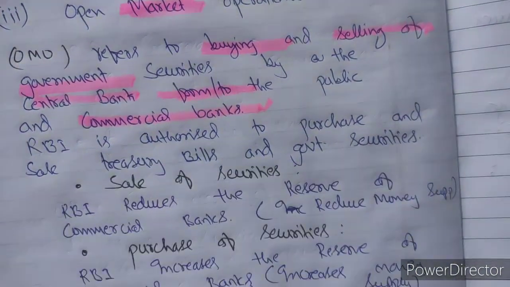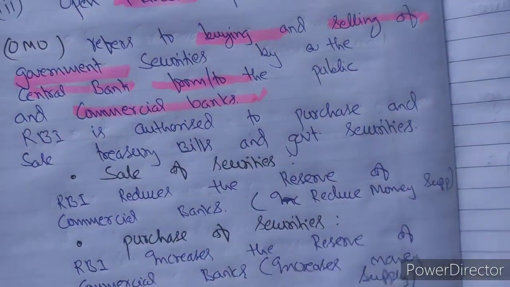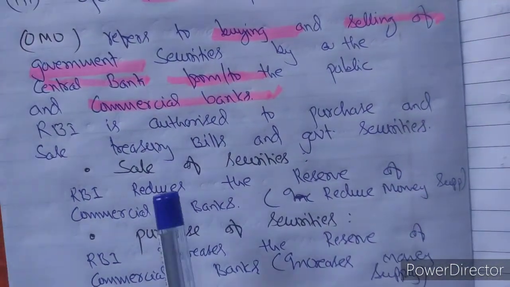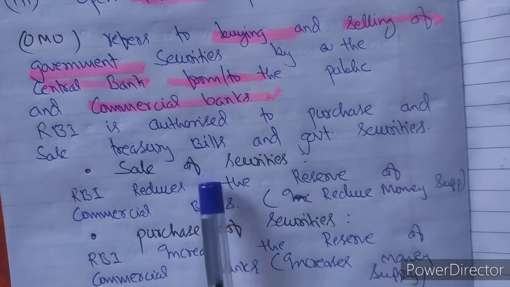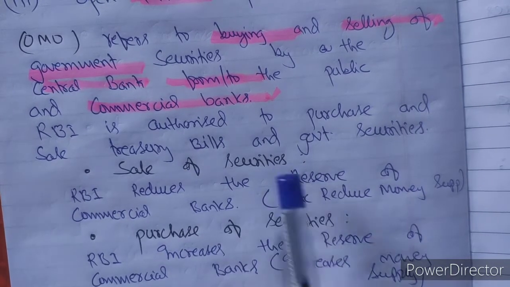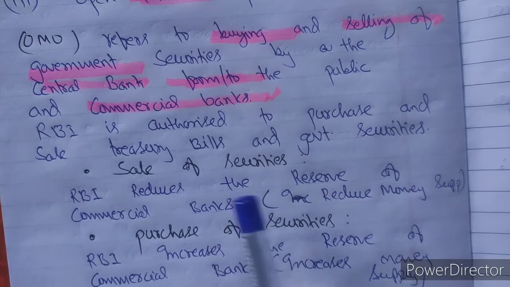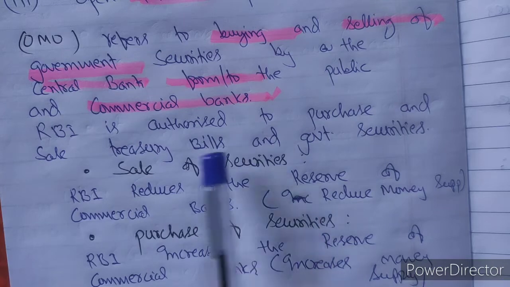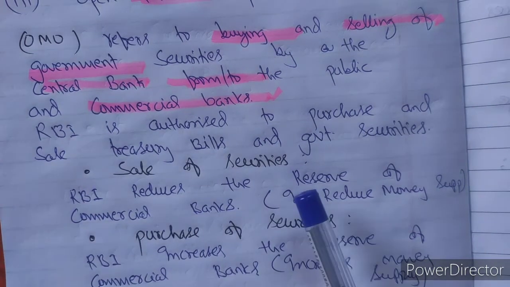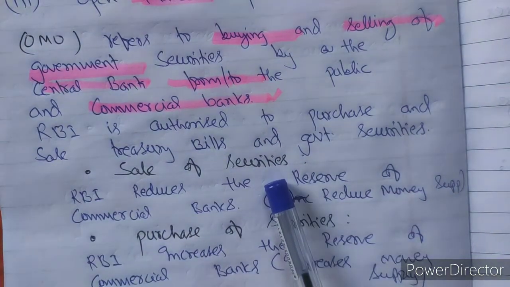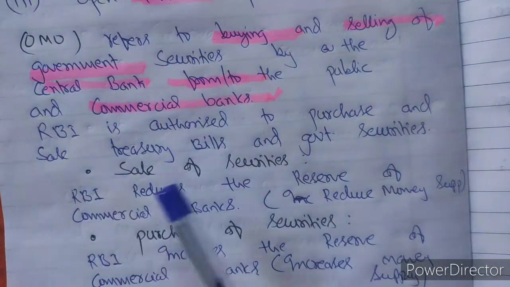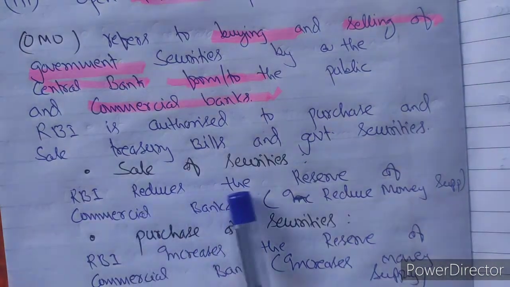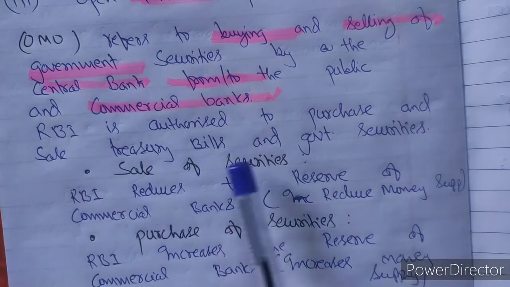For example, we can say the sale of securities or the purchase of securities. What will happen if there is a sale of securities by Reserve Bank of India? If RBI is selling securities to commercial banks and the general public, it is necessary and compulsory. There are certain guidelines also. It is necessary and compulsory for commercial banks and the general public also to purchase such securities if RBI is selling. As they will be purchasing securities, their money now will be with RBI and they will keep the securities with them. It will reduce the money supply. So RBI reduces the reserve of commercial banks by sale of securities.